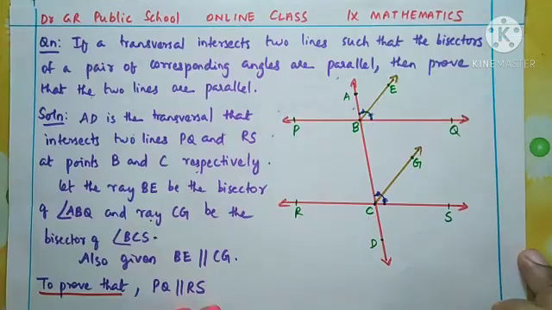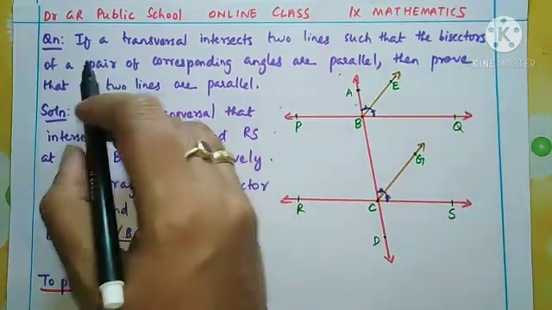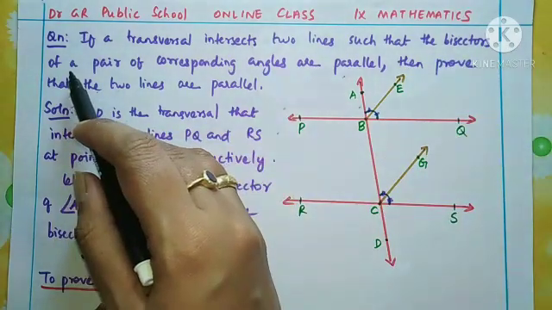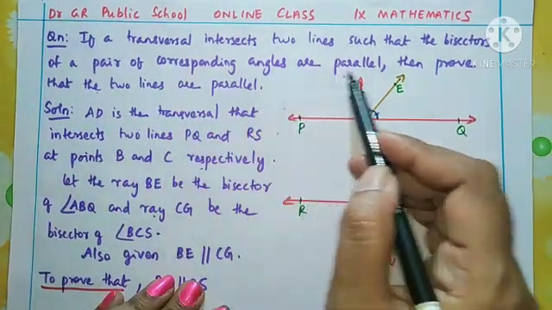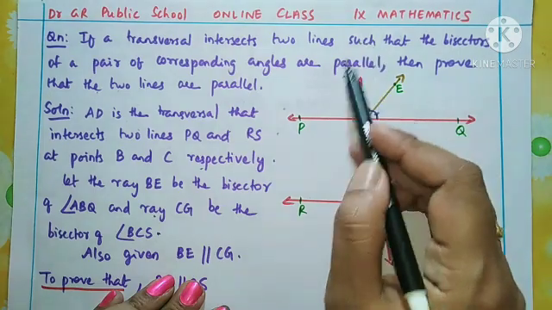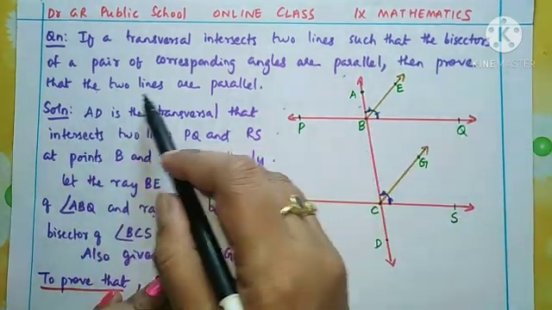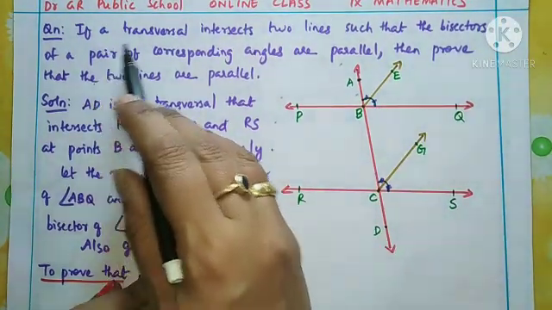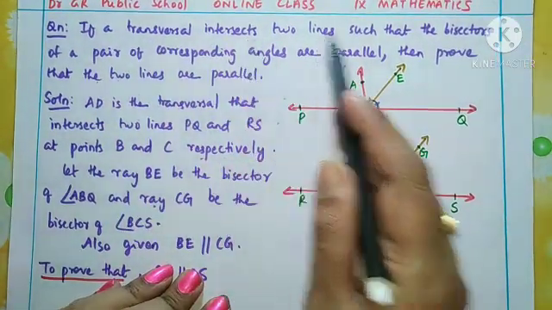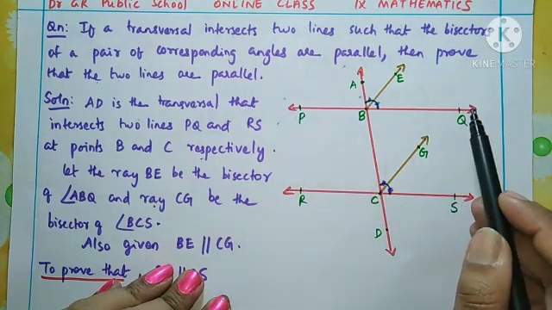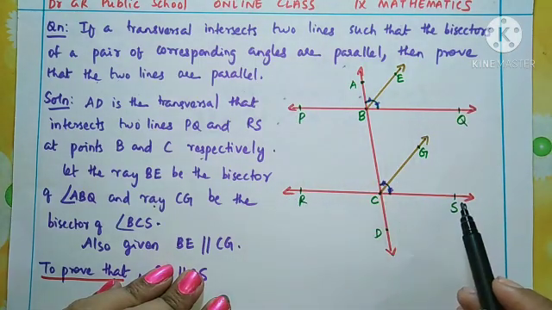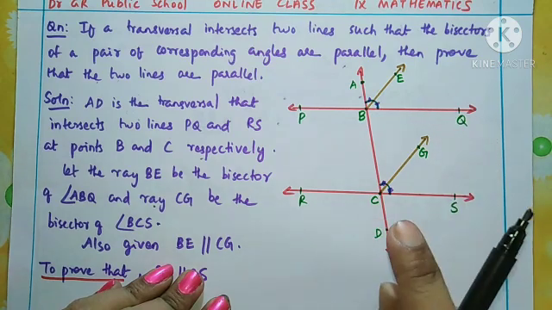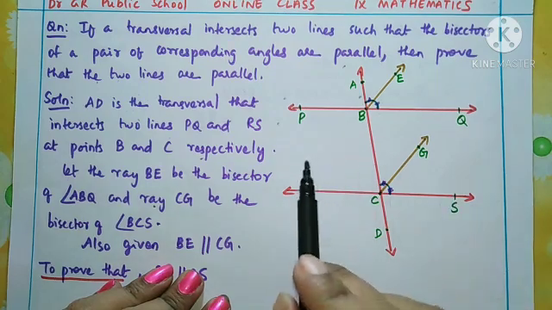Understood? Now here comes your second question, children. If a transversal intersects two lines such that the bisectors of a pair of corresponding angles are parallel, then prove that the two lines are parallel. See the figure, you will understand. Here two lines are given, PQ and RS. It is told they are two lines only. It is not told they are parallel. So read the question carefully.